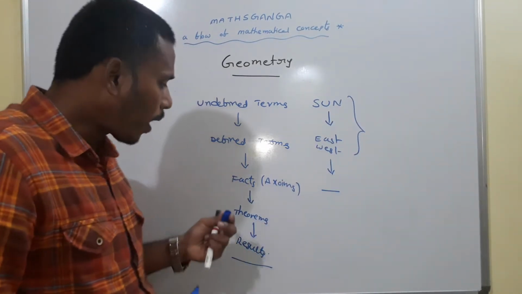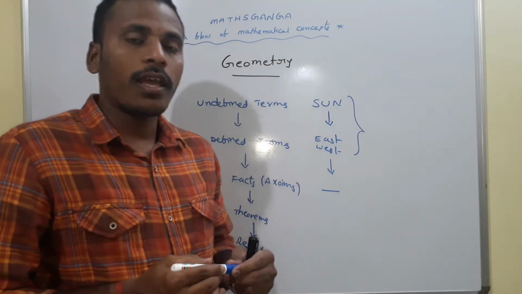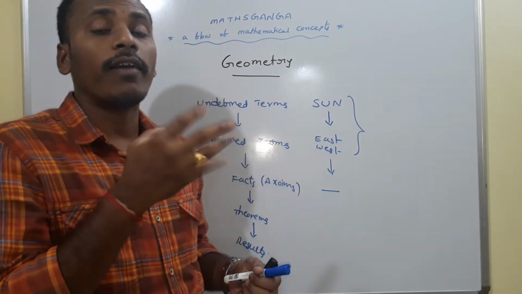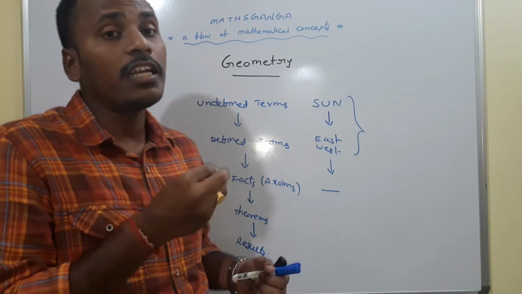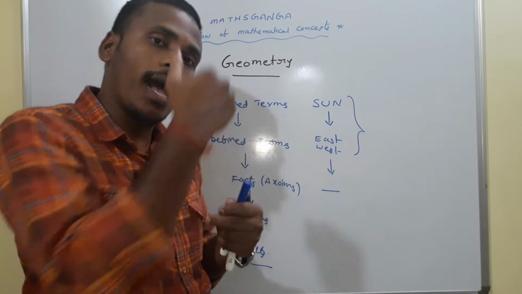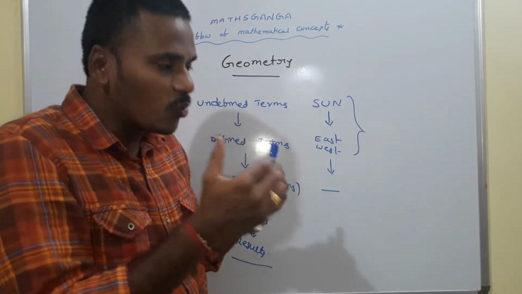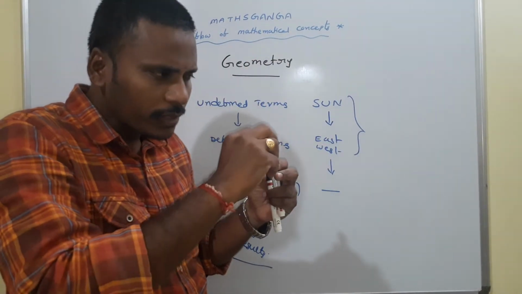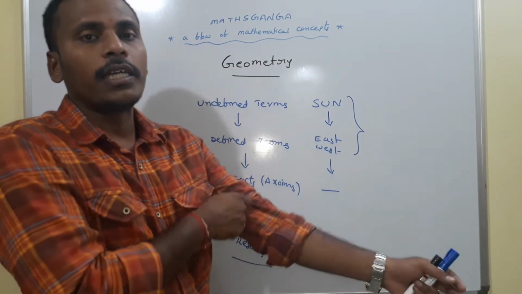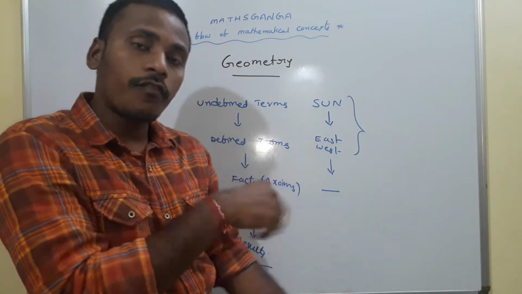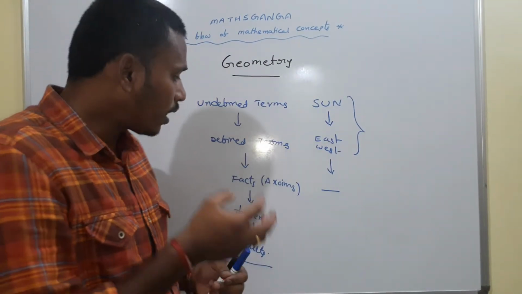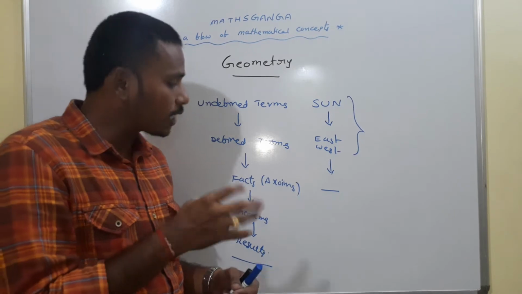What is a fact? A fact is a statement which is true forever. It is eternally true, in the sense that it escapes from time. Years long ago it was true, after so many years also it is true, and at present also it is true. Those types of statements are usually called facts.